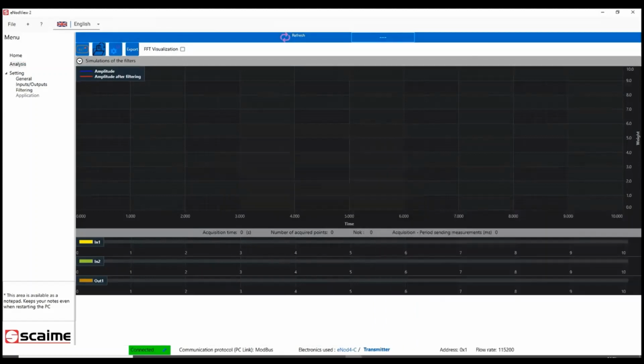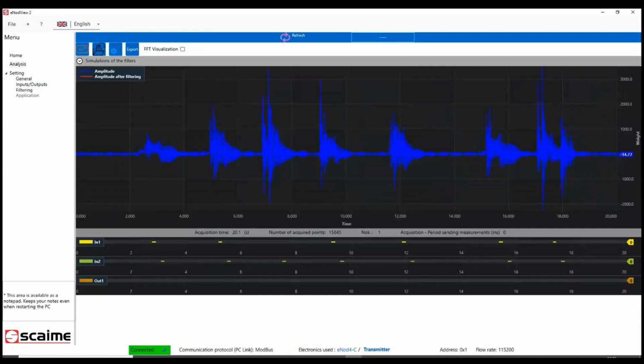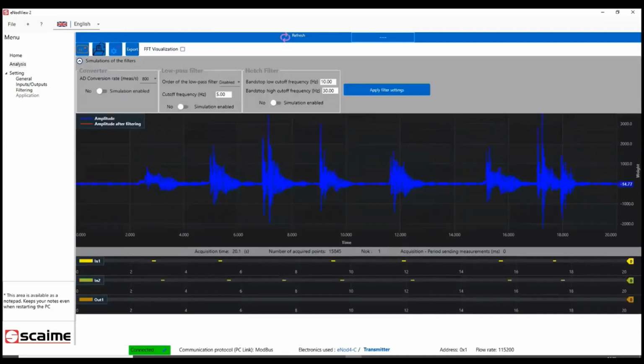Okay, my acquisition is finished now. So I have this raw acquisition with a lot of noise. We can see that there is something detected, but I can't say if the detection is okay or not. So I will try to simulate filters to have the good signal for acquisition and for my check wire.